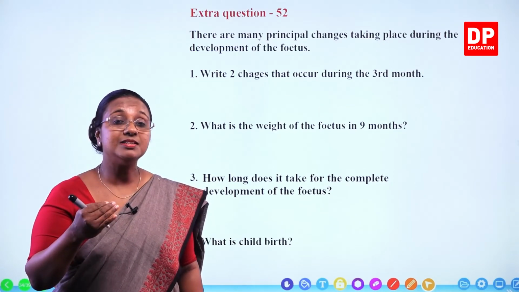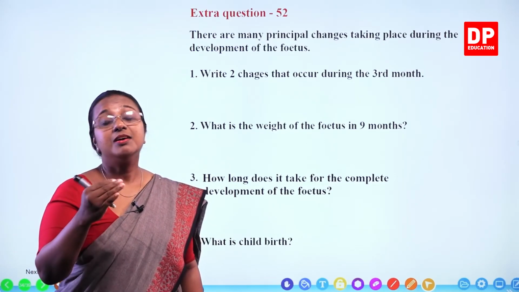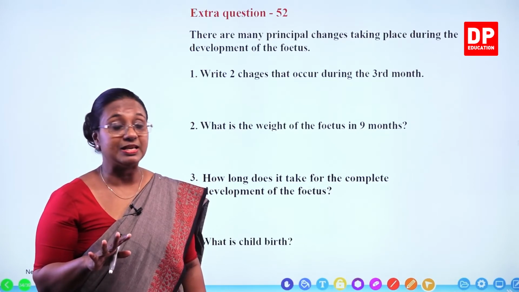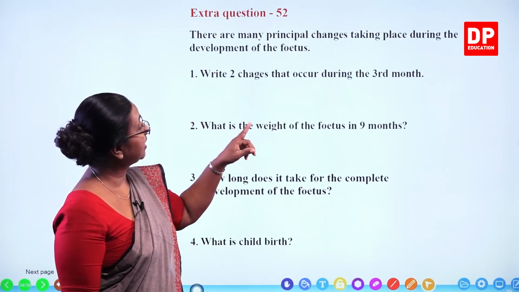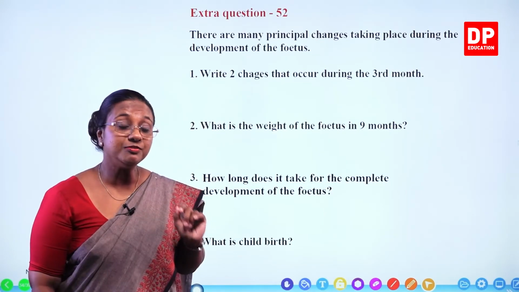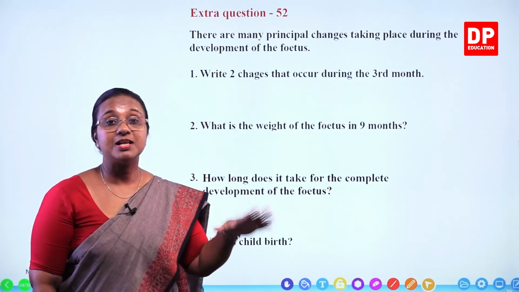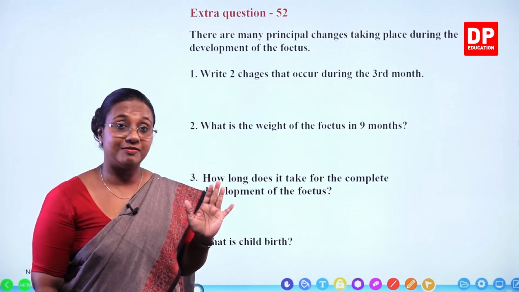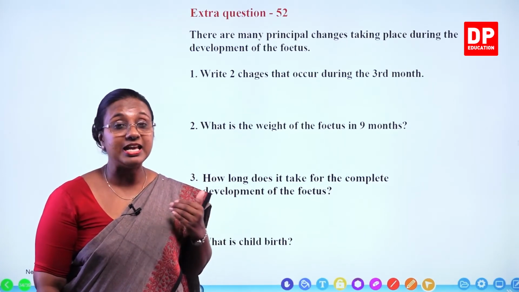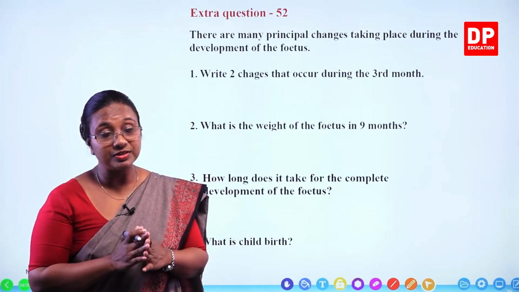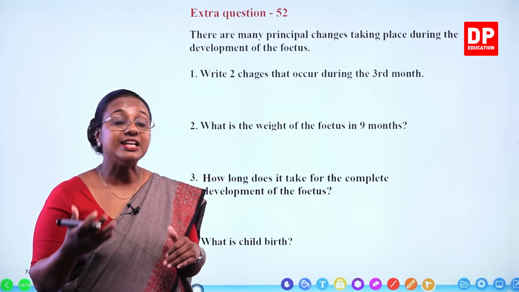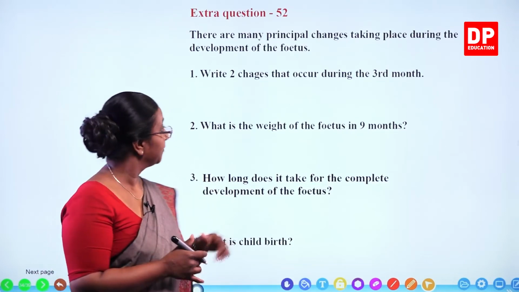Like the 3rd month, 4th month, 5th month, what are the changes taking place? That is what they mean by the principal changes. After 9 months, the fetus is completely developed, and after about 280 days altogether, the fetus is ready to come out of the uterus. That is when childbirth occurs.